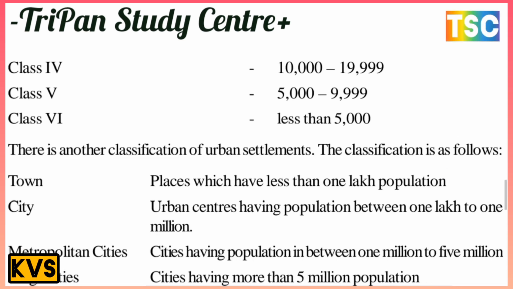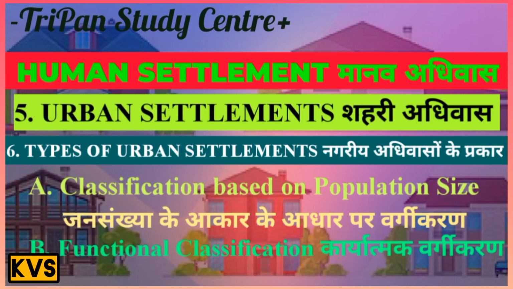Next is the metropolitan city. A city with a population between 1 million and 5 million is called a metropolitan city. And mega cities are those having more than 5 million population.